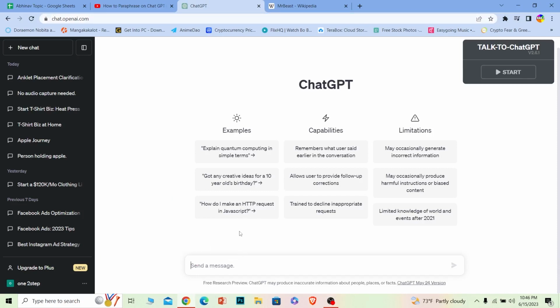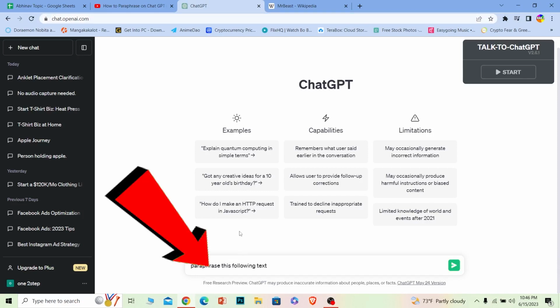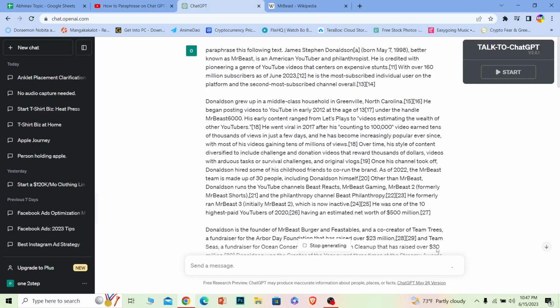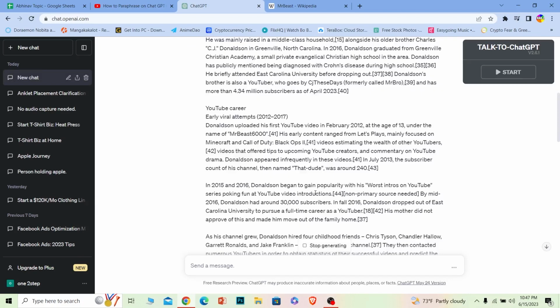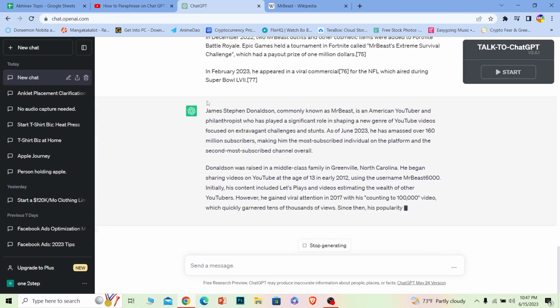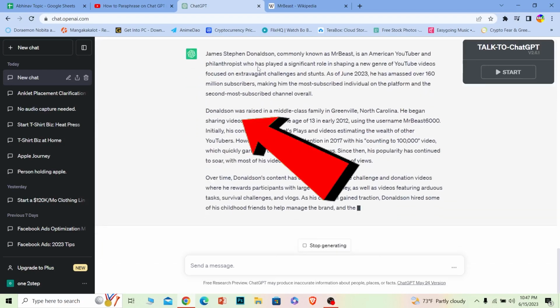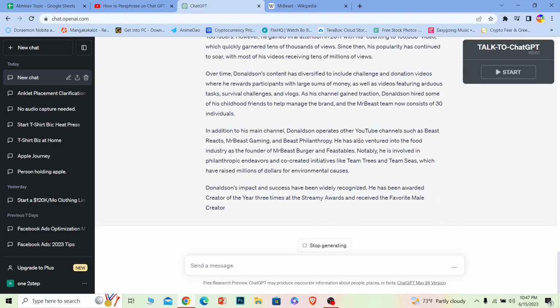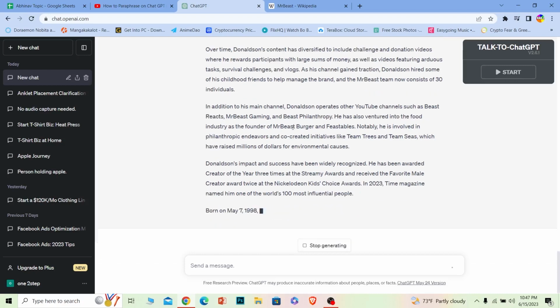Now before you paste the text, what you want to write is: paraphrase this following text, and give a full stop and then give a space and then paste the text which you just copied from any website or any place. Then click on this little green button over here and give ChatGPT some time and it'll paraphrase this entire document for you in a short way, just like this. As you can see, it's doing it for me. So yeah, that's how we can paraphrase any article, any document you want, or get a short form out of a very long thing by doing paraphrasing on ChatGPT.